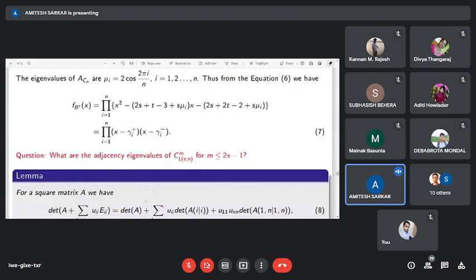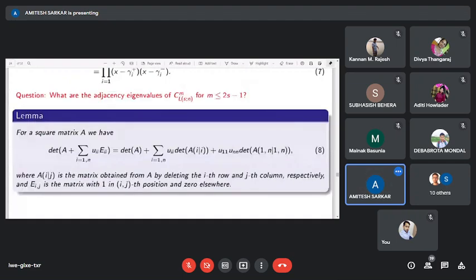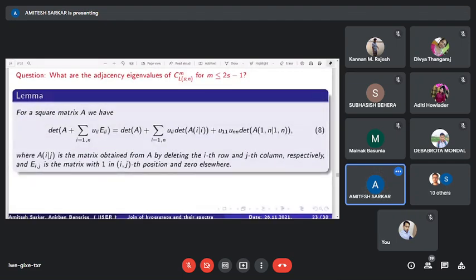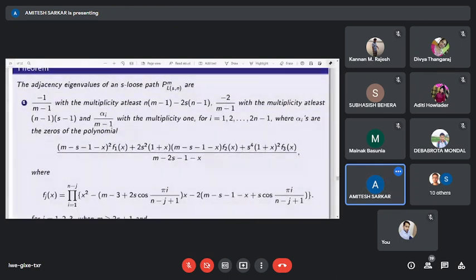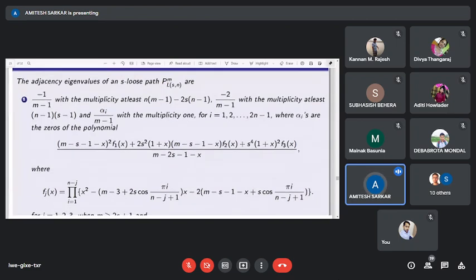Okay. Next, using the similar technique and a lemma which depends on the linearity of the determinant, we have the characteristic polynomial of Lutz path and some eigenvalues of the adjacency matrix of Lutz path. So till now it is open to find all the eigenvalues of this Lutz path.